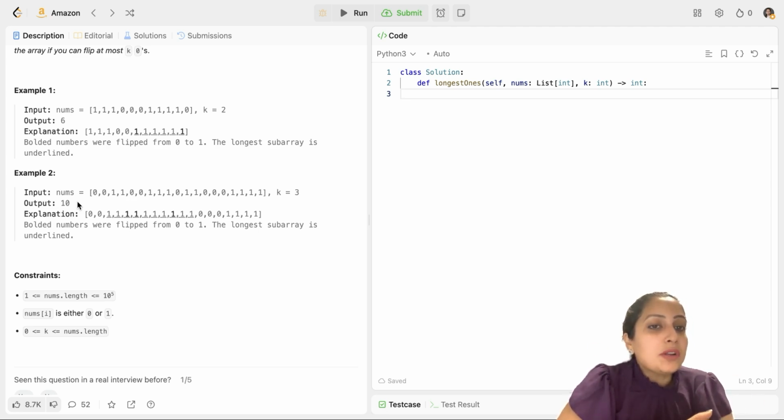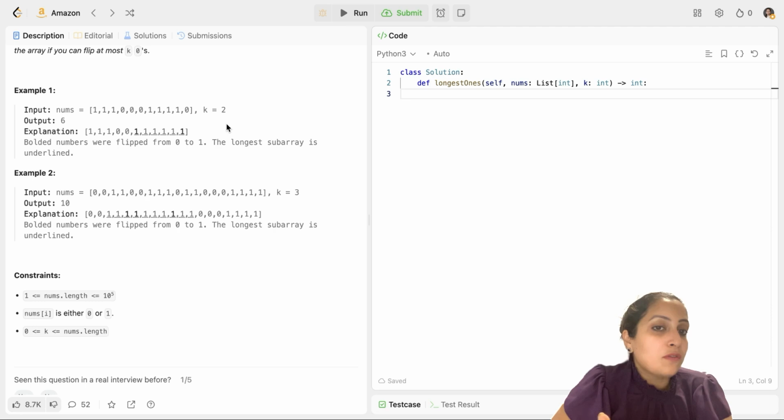The right pointer will keep on moving and checking for the presence of zeros, and we will keep on decrementing k as and when we flip zeros. As soon as our k becomes less than 0, we will start moving our left pointer so that k is never less than 0. As soon as k becomes less than 0, we have to return the extra zeros we are flipping, right? That we do by moving the left pointer. So the basic approach is the two pointer approach: move the right pointer fast, check for the presence of zeros and keep on decrementing your k as you move your right pointer, and keep on updating your max consecutive ones as well. So max consecutive ones, what would it be?